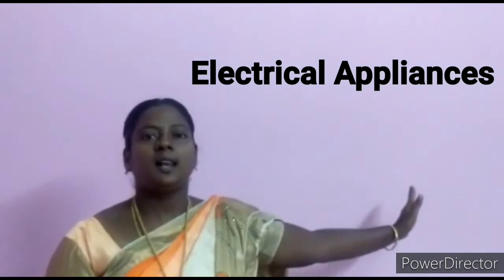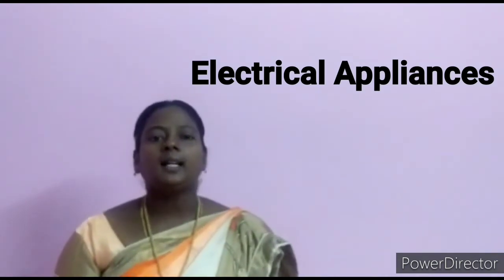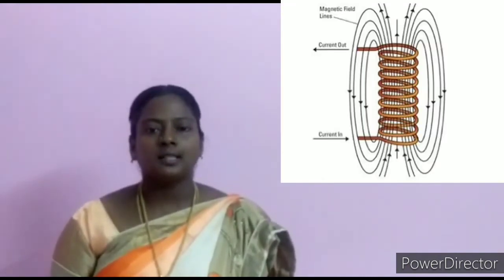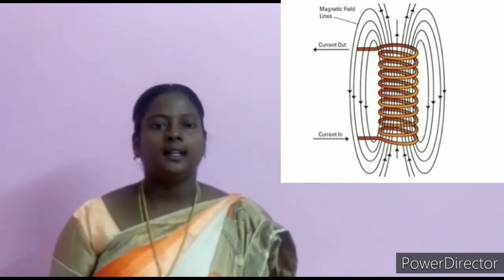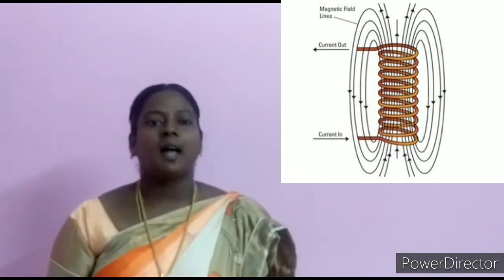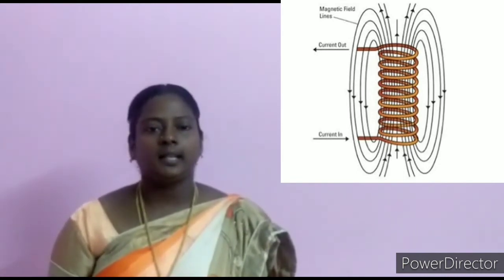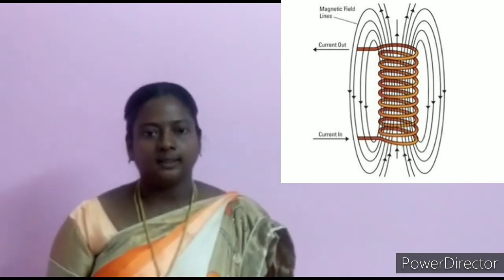Two, electrical appliances. Electric energy is used in many domestic appliances such as electric stove, iron box and fan. Electric energy flows into the coil in the devices. As current flows, it heats up the coil.